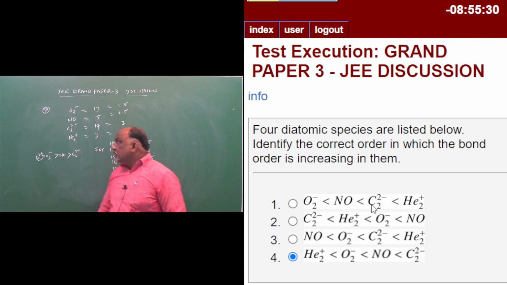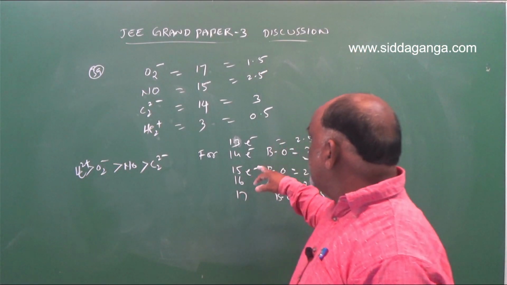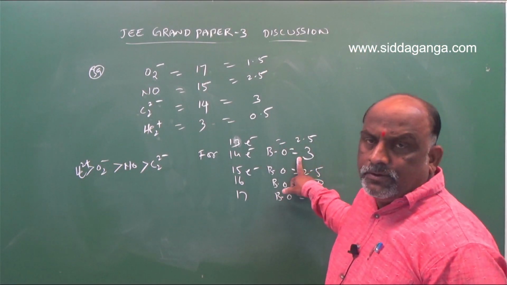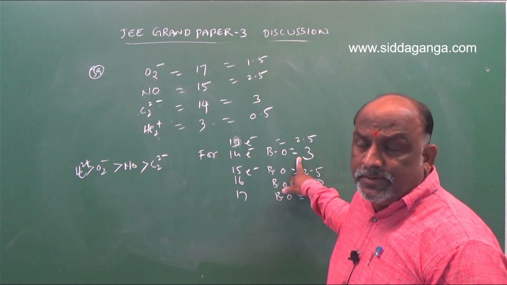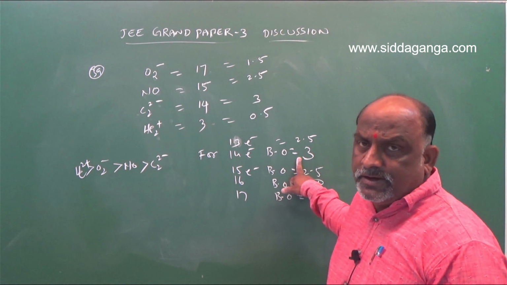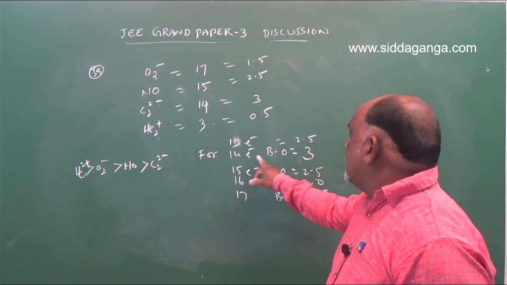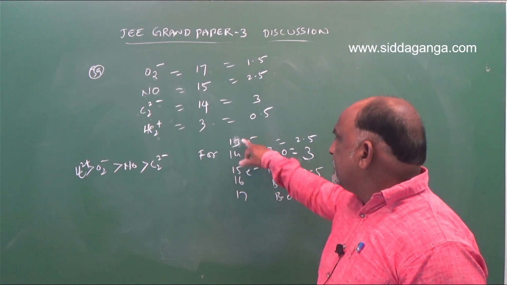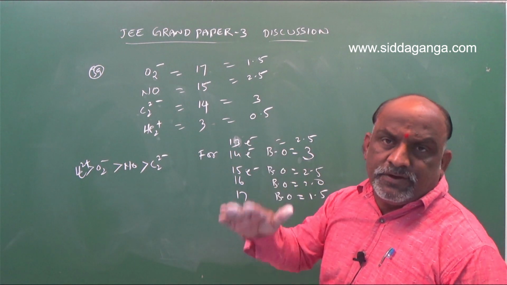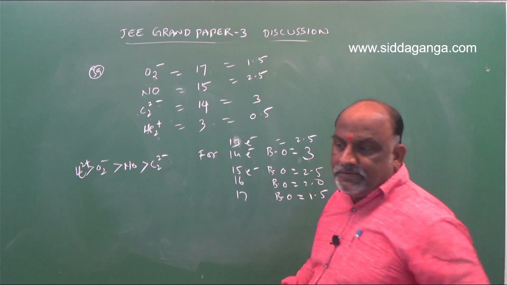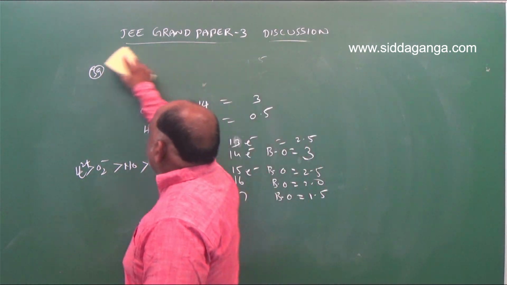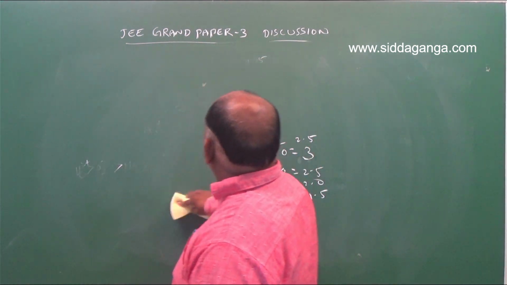So once again, go through this, my dear students. This was very easy. 14 electrons, bond order 3. No need to use the bonding minus anti-bonding electrons divided by 2 formula. Don't go through that. 14 electrons, 3. As the number of electrons decreases, bond order decreases by 0.5, 0.5, 0.5 like that only. Apply that technique to find the proper answer for question 39. Now next, question number 40.